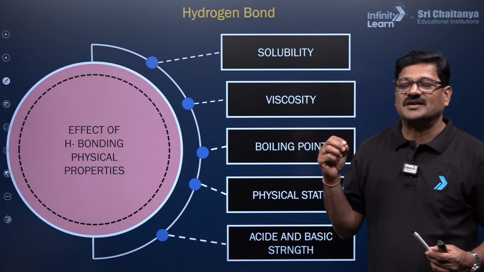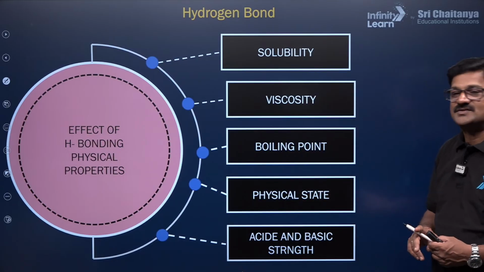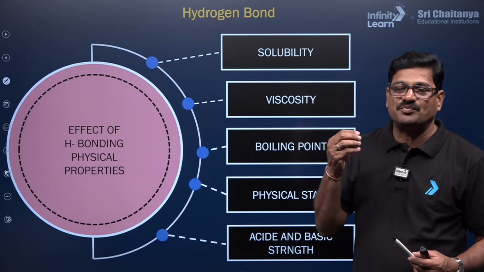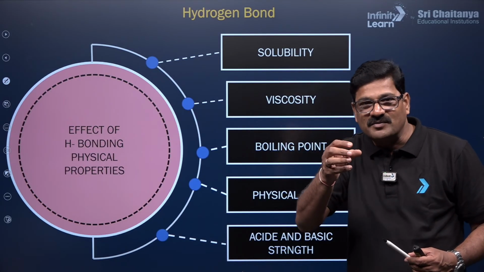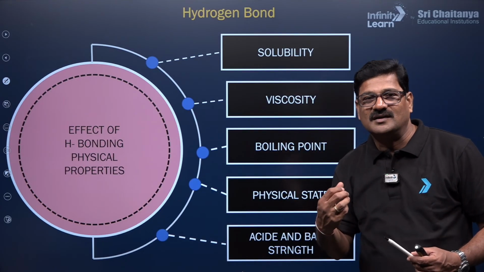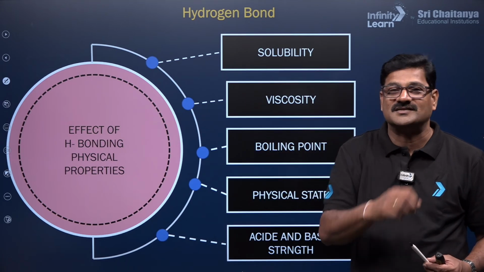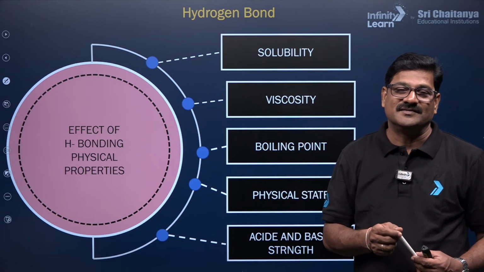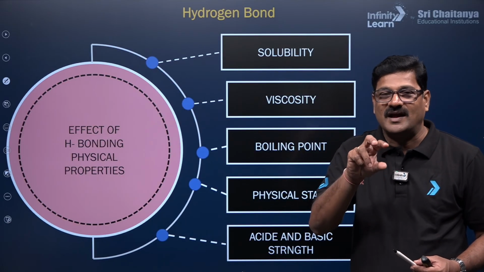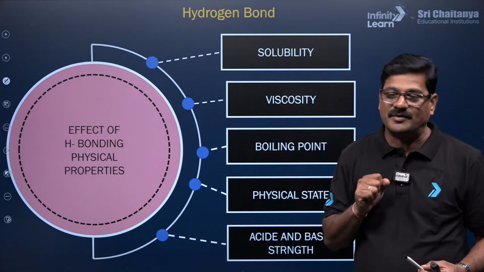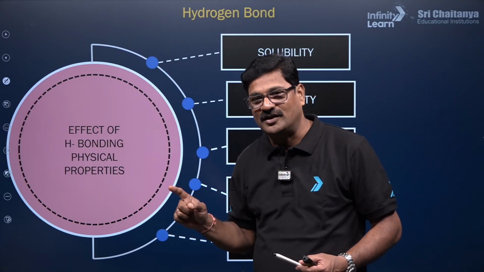And you can see acid base strength also. If the H plus hydrogen is freely available, it can be given. If the hydrogen is engaged in hydrogen bonding, it cannot be given. That is the reason why orthonitrophenol is less acidic than para-nitrophenol, because in orthonitrophenol, the hydrogen atom in the phenolic group is trapped by intramolecular hydrogen bonding.